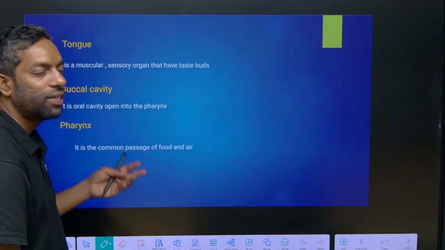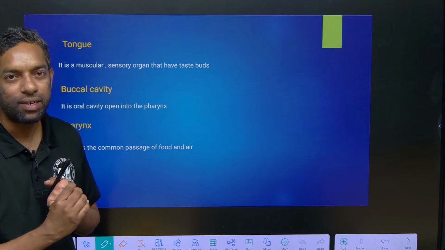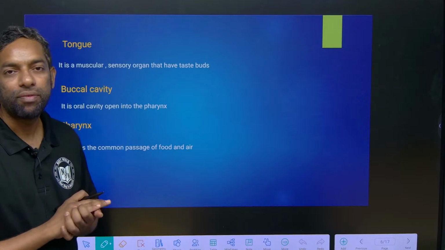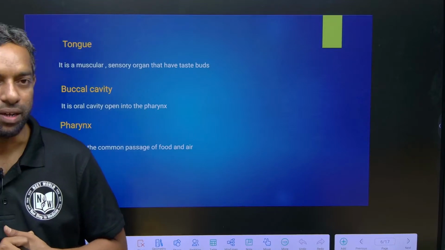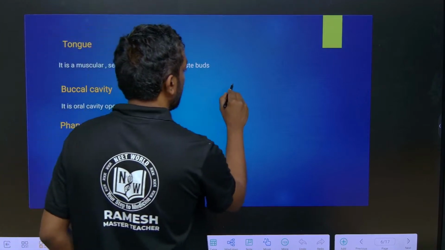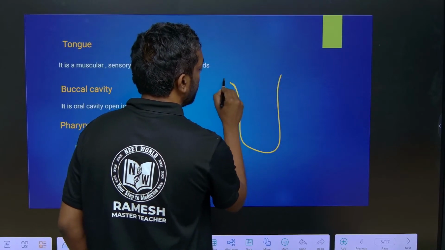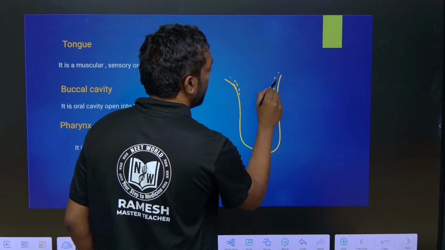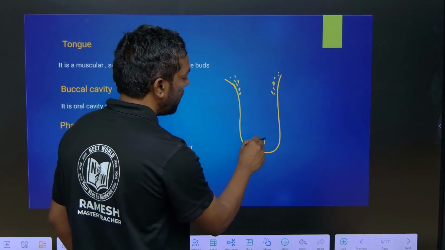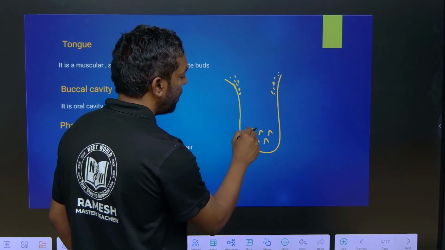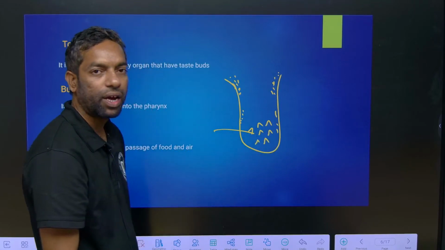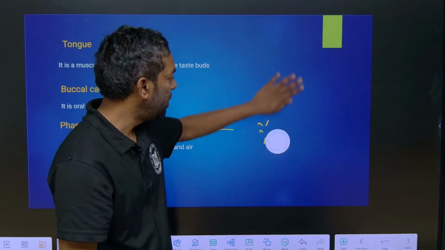Tongue. The tongue is a muscular structure. It has its own taste buds. Actually, 4 types of taste buds are there in the tongue: fungiform, filiform, circumvallate and foliate. Circumvallate taste buds are at the back end of the tongue. Fungiform are very high in number. Foliate are at the side. This is about the tongue taste buds. I think you don't need this in the syllabus.